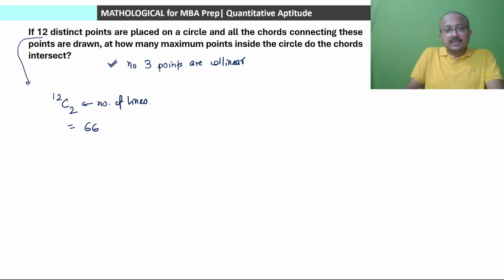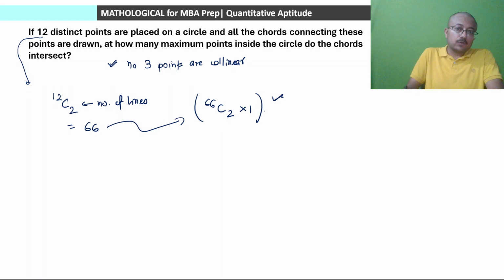Now you can think that since in any case 2 lines are making 1 intersection point, जो अभी तक हमने देखा है बार बार, ठीक है, तो अगर हम पेयर्स ले लें 66 लाइंस के, तो 66C2 will be total number of pairs multiplied by 1. This will be the total number of intersection points. But will that be correct या रॉन्ग? क्या ही करेक्ट होगा या रॉन्ग होगा? एक बार फिर से सोचो, क्या ट्रैप हो सकता है इस क्वेश्चन में?